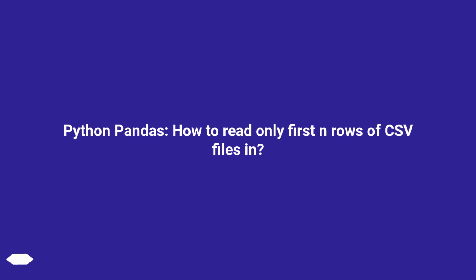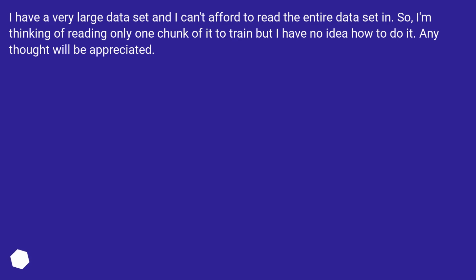Python Pandas, how to read only the first n rows of CSV files in. I have a very large dataset and I can't afford to read the entire dataset in. So, I'm thinking of reading only one chunk of it to train, but I have no idea how to do it. Any thought will be appreciated.